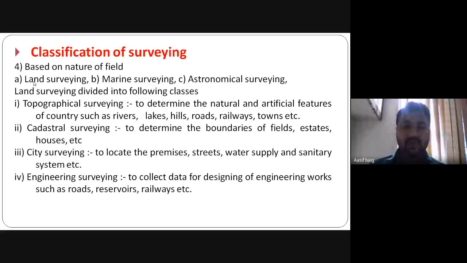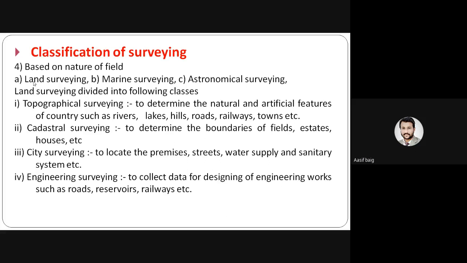Okay. So land surveying is divided into the following classes: topographical surveying, cadastral surveying, city surveying, and engineering surveying. So what is meant by topographical surveying? To determine the natural and artificial features of the country, such as rivers, lakes, hills, roads, railways, towns, etc. This is called the topographical survey.